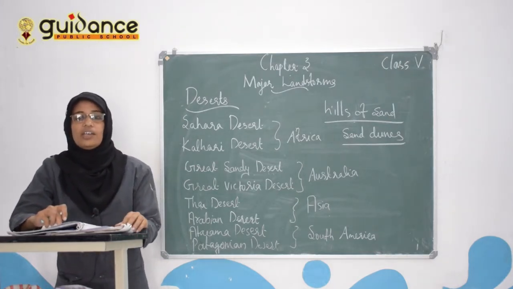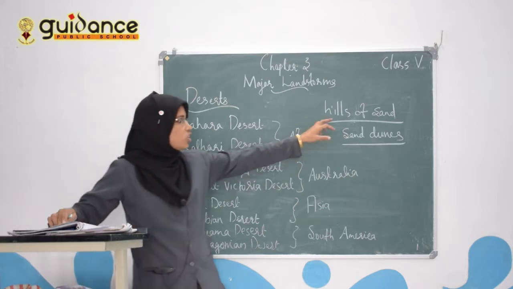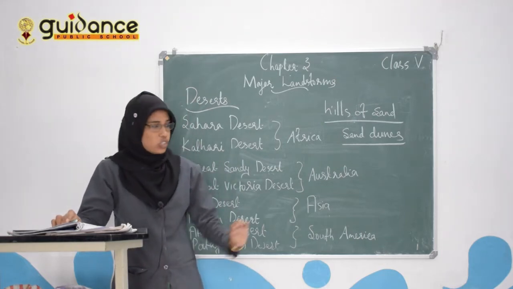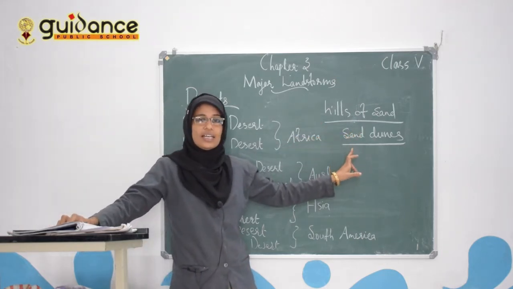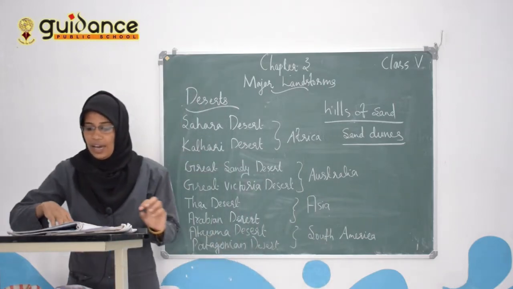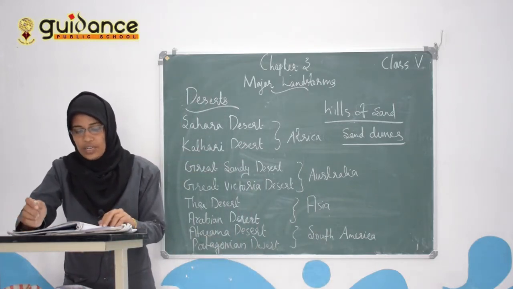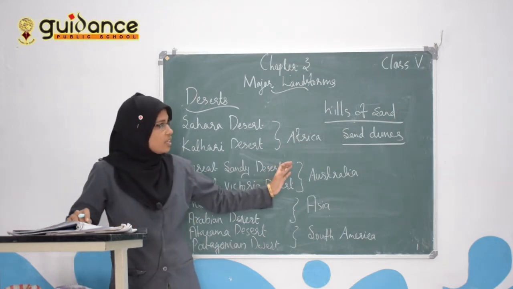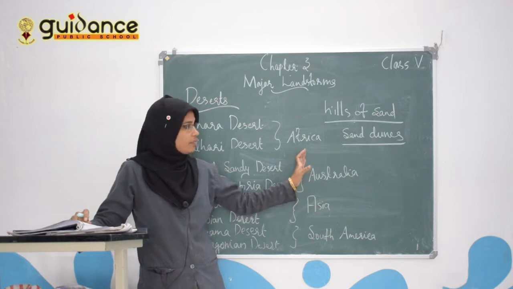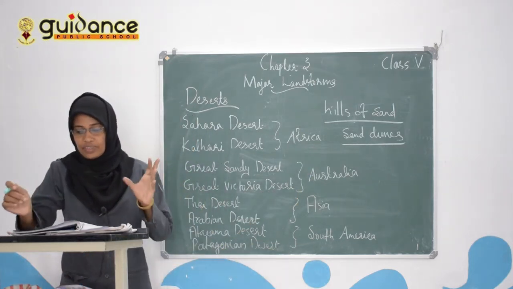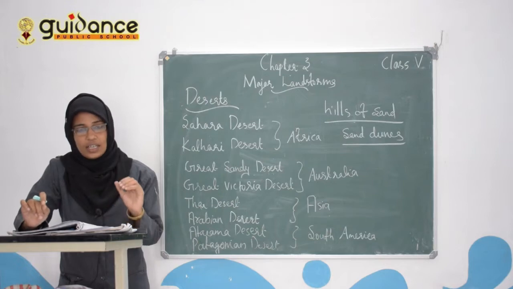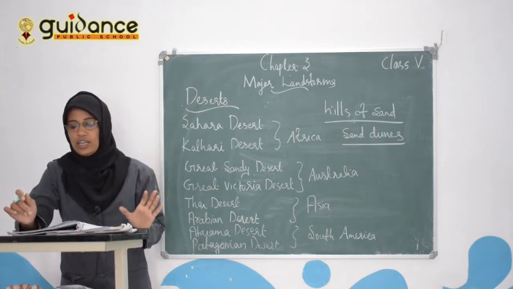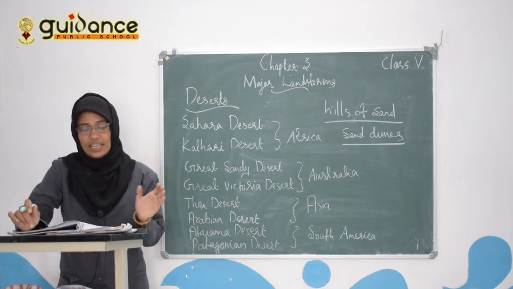Then there are hills of sand called sand dunes. What are sand dunes? Hills of sand called sand dunes. And they keep moving or shifting as the wind carries the loose sand with it, because the sand is very loose.